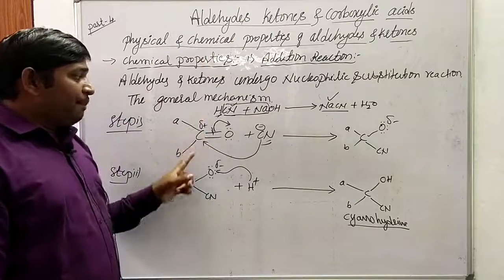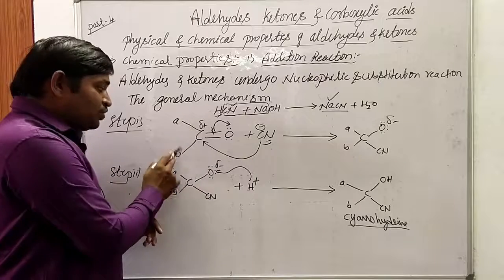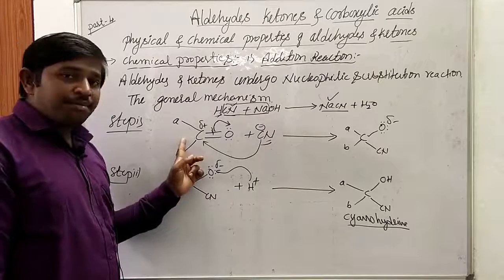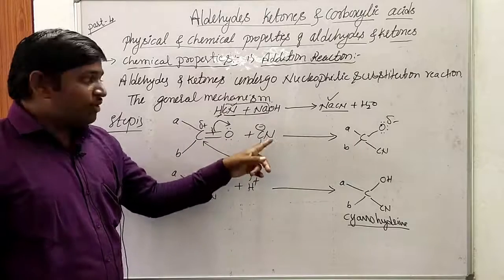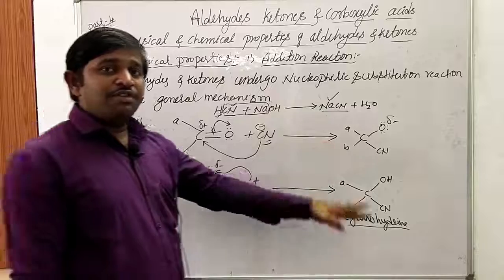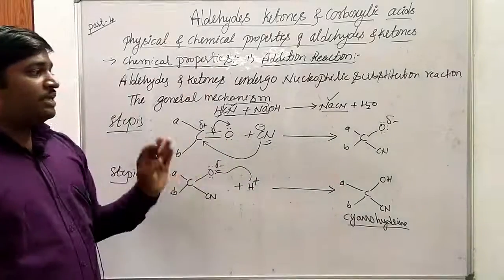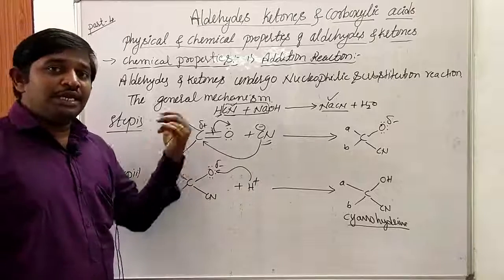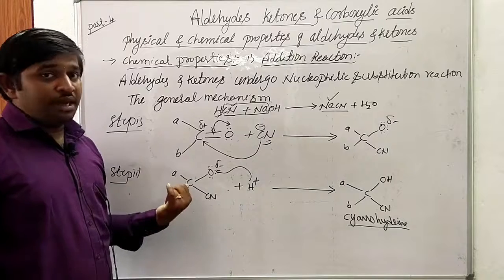If you want to apply this mechanism to an aldehyde, here you have to take a hydrogen, and here also a hydrogen. That forms formaldehyde. When formaldehyde reacts with HCN, hydrogen cyanide, that leads to the formation of a cyanohydrin. Cyanohydrin is the addition product. So this is about the mechanism of addition of HCN to any aldehydes and ketones. I have represented it in the form of a general mechanism.